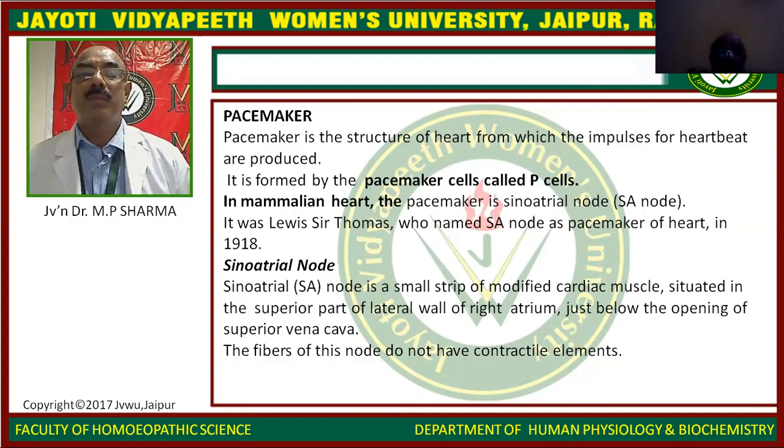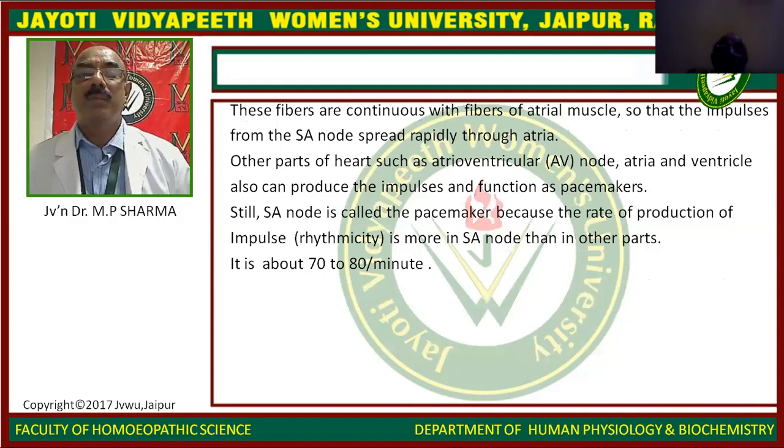The fibers of this node do not have contractile elements. These fibers are continuous with the fibers of the atrial muscle, so that the impulses from the SA node spread rapidly to the atria.